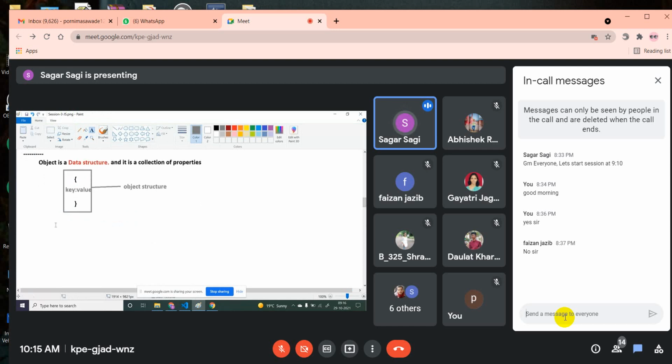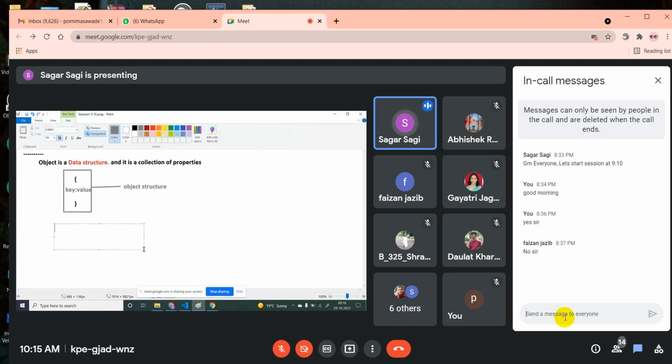So what I will do, first I will declare one variable. For example, var, and I'll declare a variable called something like student info, equals to. Now I want to store the data in object format, nothing but object structure. So open curly braces, close curly braces. This is your object. Now in this you have to store the information. So how will you store the information?